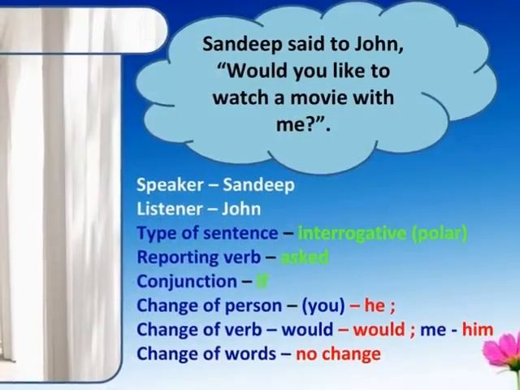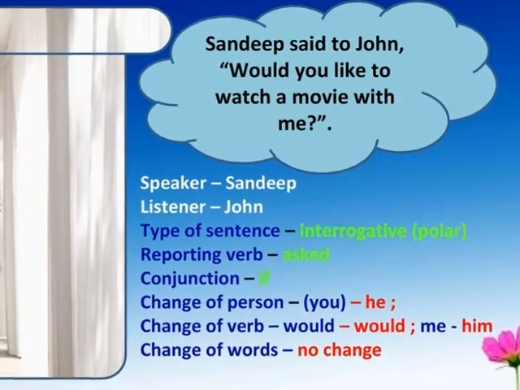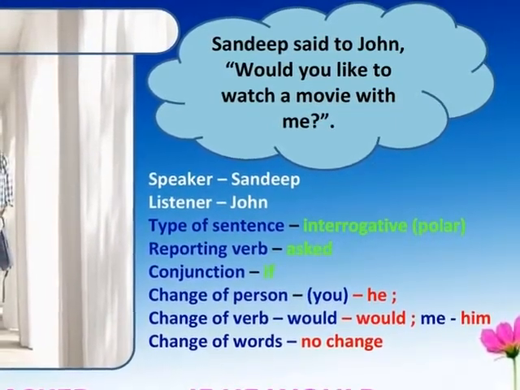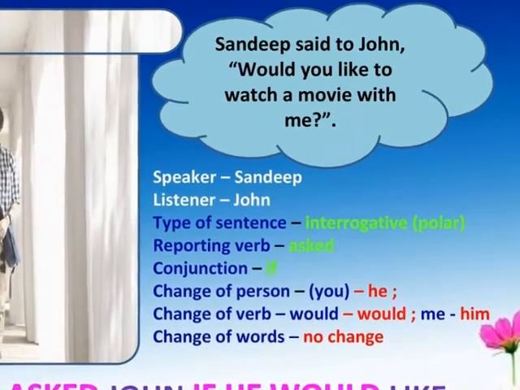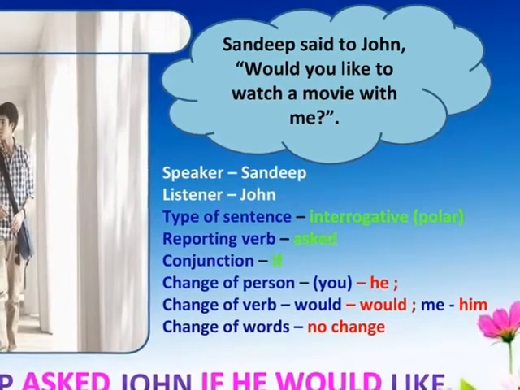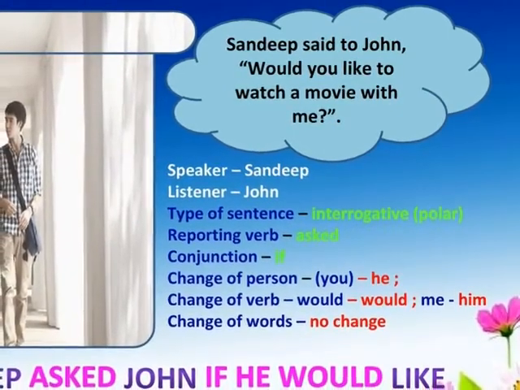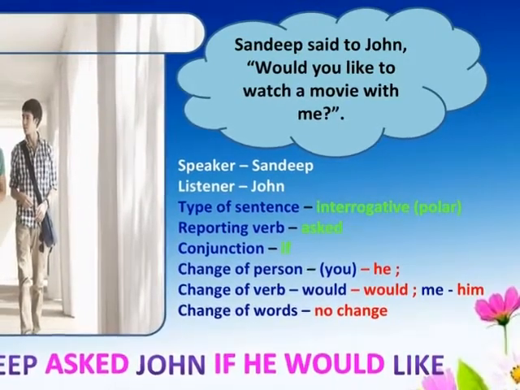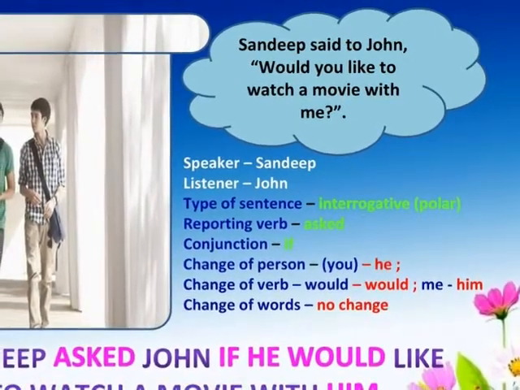In this sentence, Sandeep said to John, would you like to watch a movie with me? The speaker is Sandeep and the listener is John. The type of sentence is interrogative and it is a polar question. Therefore, the reporting verb is ask and the conjunction is if. The change of person: you refers to the listener John and it is changed into he.